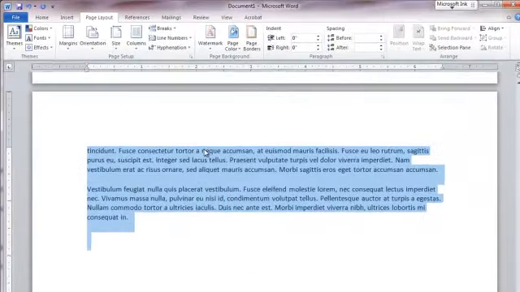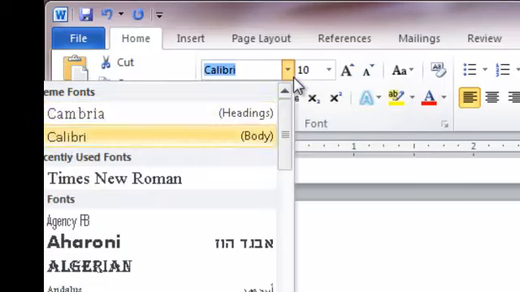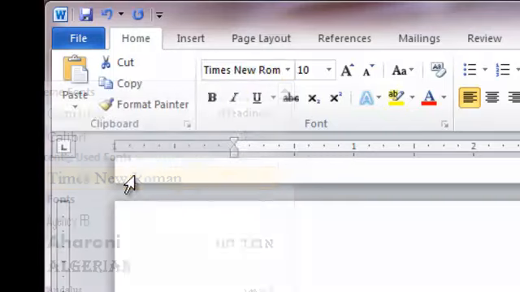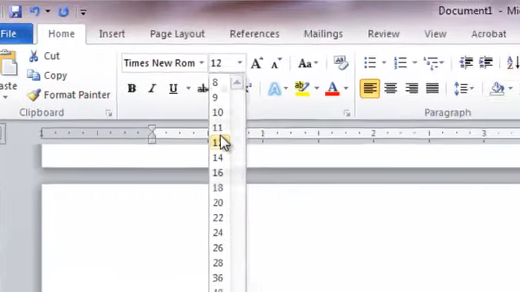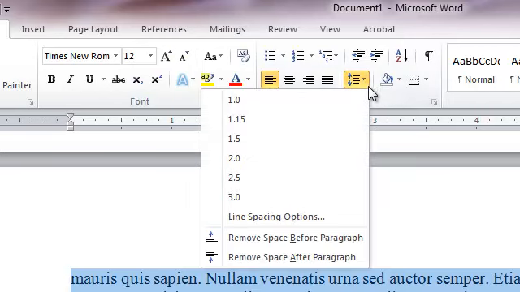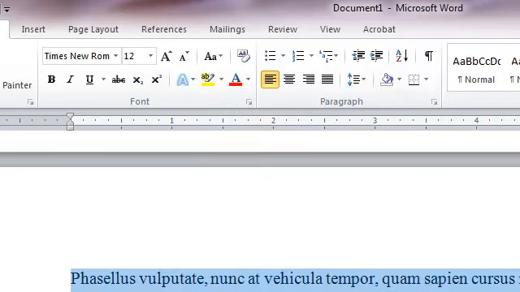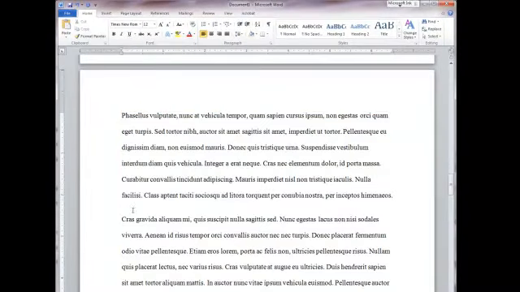So after I highlight everything, I choose Home on my banner. I change the font from Calibri to Times New Roman. I change the size to 12-point. And then I change the spacing of my document to double spaced. If you notice, there is a space between the paragraphs in the essay.